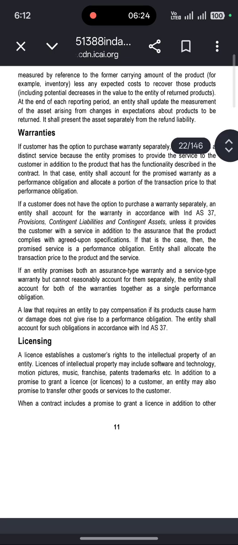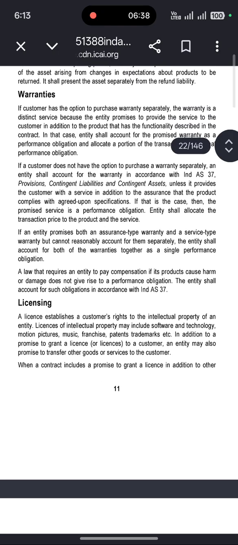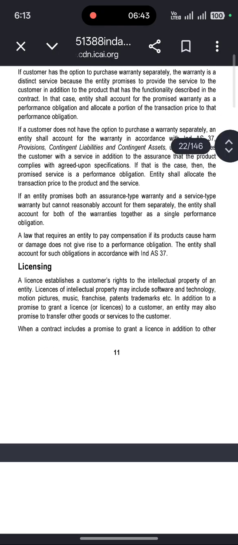A law that requires an entity to pay compensation if its products cause harm or damage does not give rise to a performance obligation. The entity shall account for such an obligation in accordance with Ind AS 37.